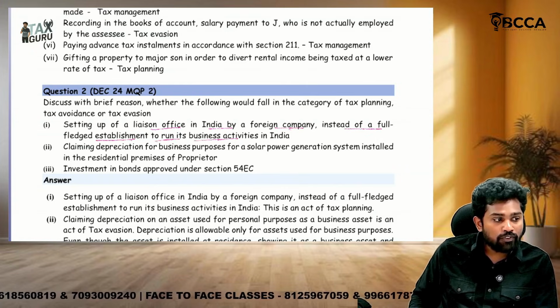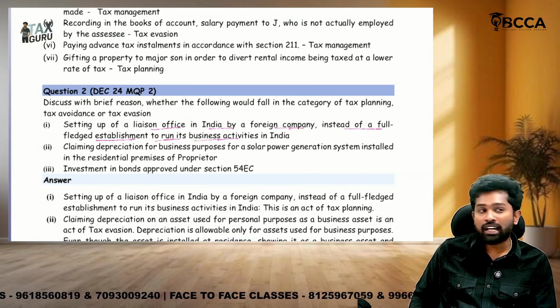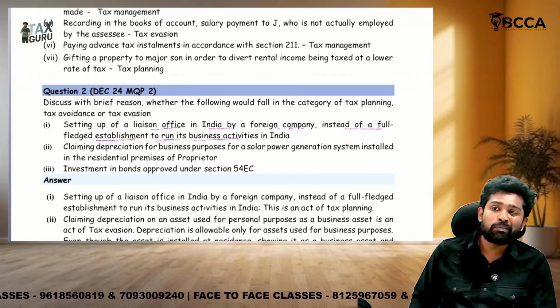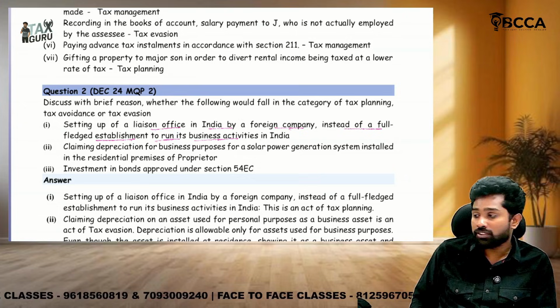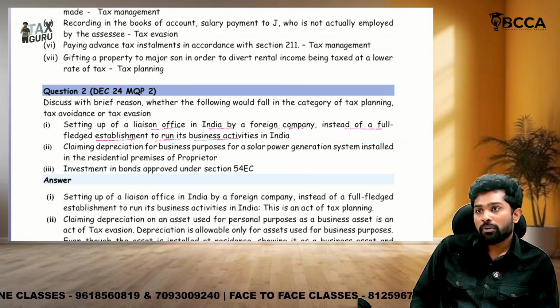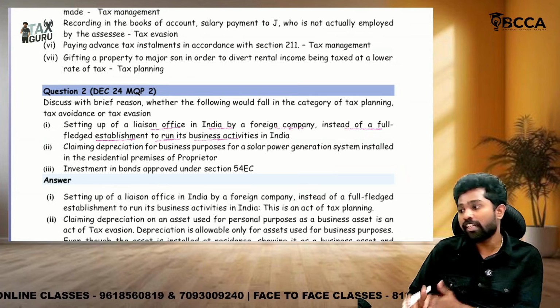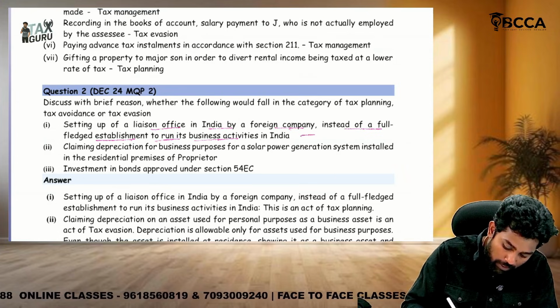If they start a full-fledged establishment, it amounts to a PE. When they are having a PE, then the income associated with it will be taxable in India. When they are having just a license office, then it is not a PE. So there is no business connection established, and the related income will not be considered as accrued in India. So it is what? Tax planning.